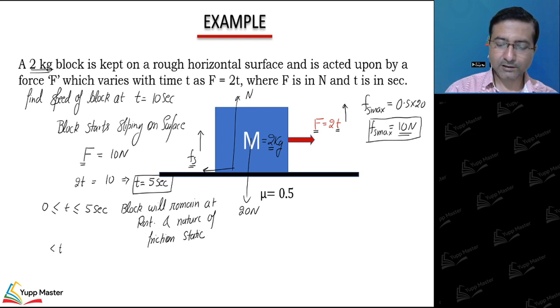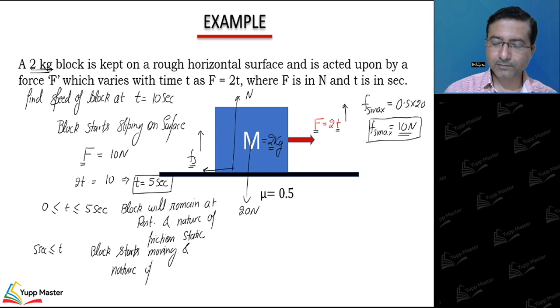For t greater than 5 seconds, the block starts moving and the nature of friction becomes kinetic.